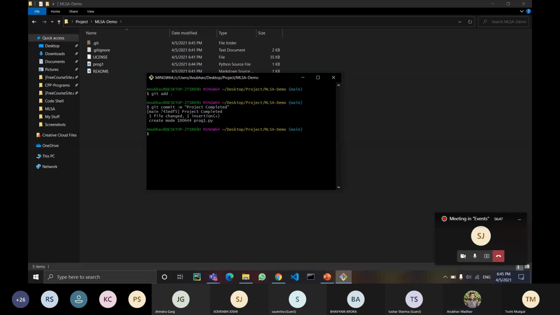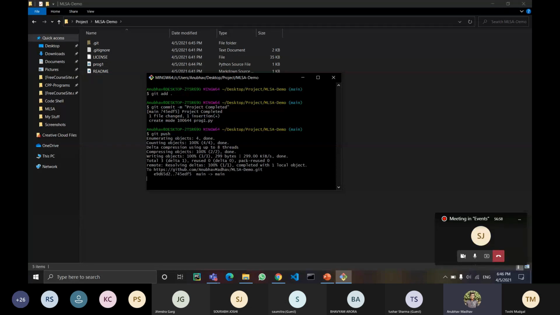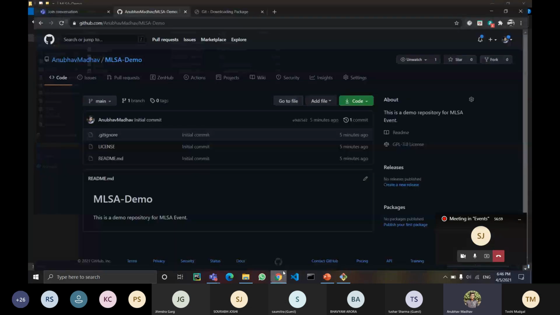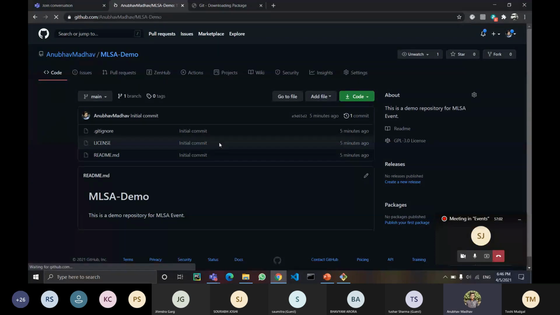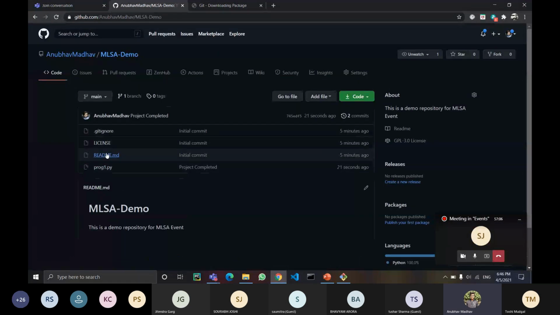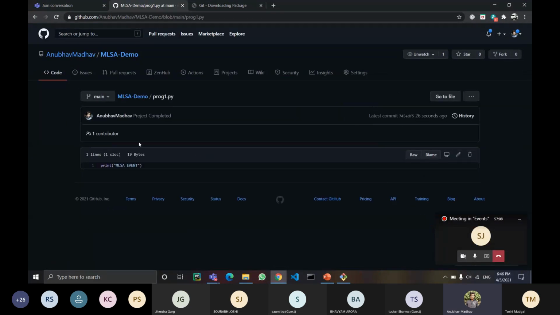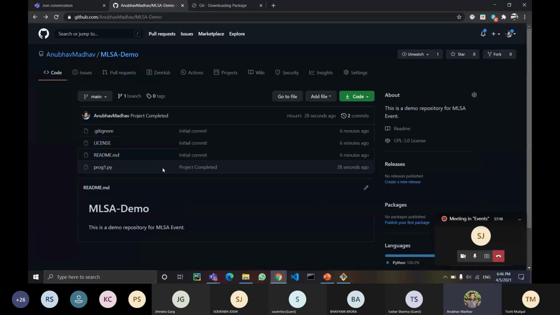Now all we are supposed to do is push to the website GitHub. So that is git push. That's it. And if we go and check the website over here, let me refresh it. I can see that my program1.py file is added over here with that part of code.